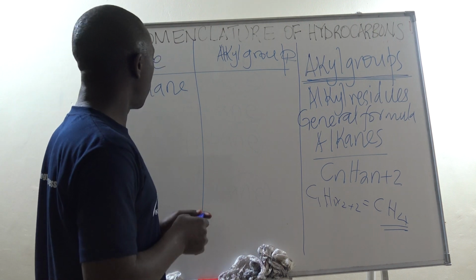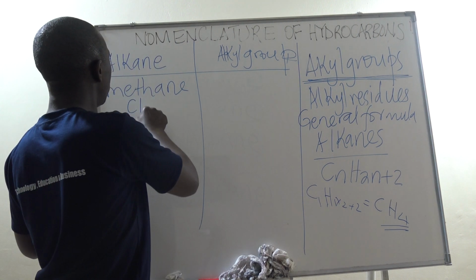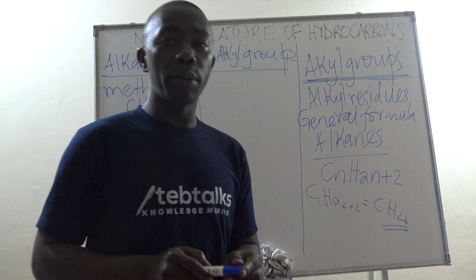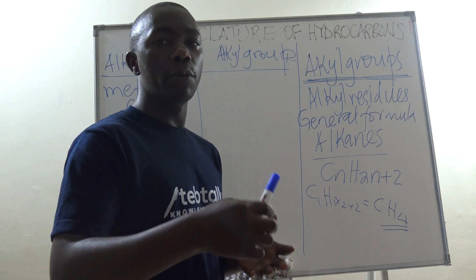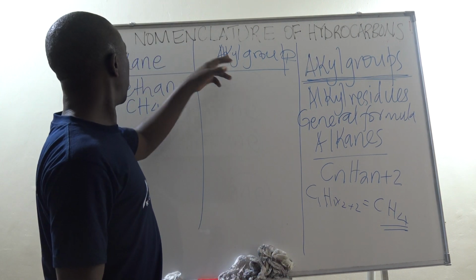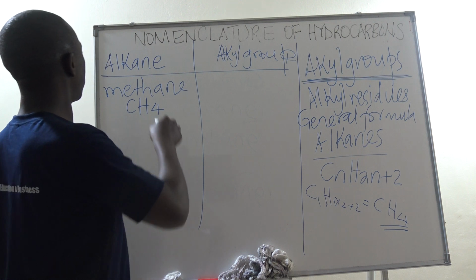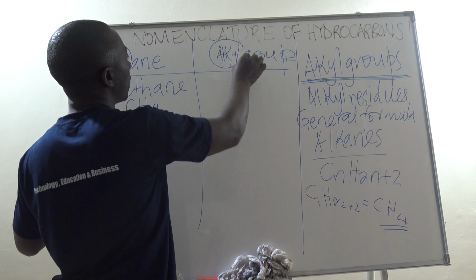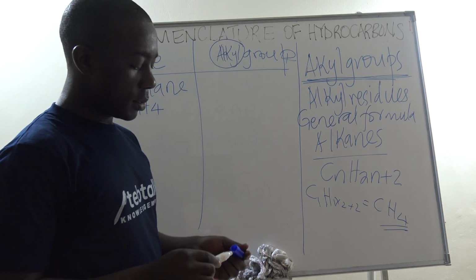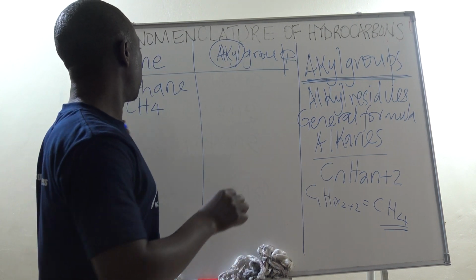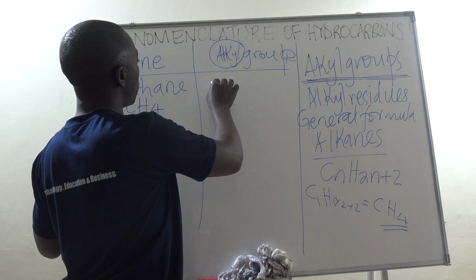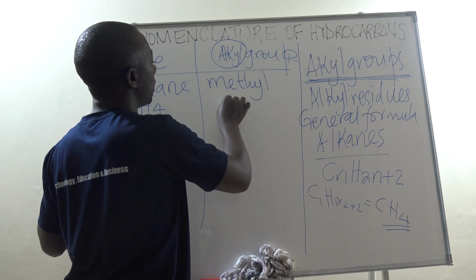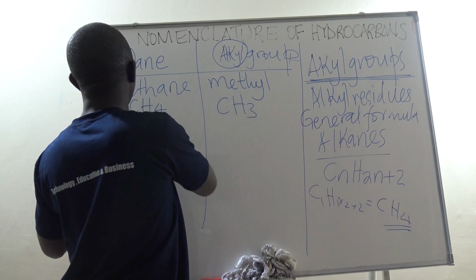Now, we are saying that if it loses 1 of the hydrogen atoms, it will cease to be called methane or an alkane, but will become alkyl. Alkyl is being derived from these first letters. For example, we have these first 3 letters. That is where we obtain the word alkyl. Now, this one will now be called methyl. And it will be written in that format.